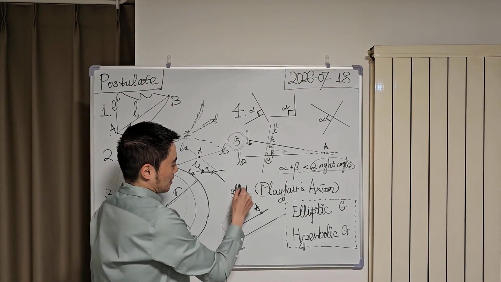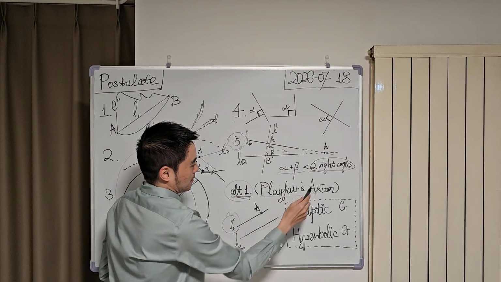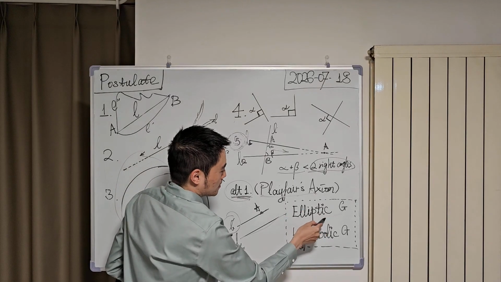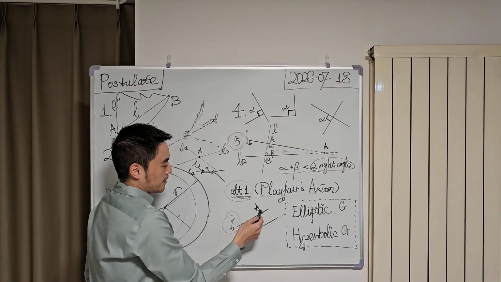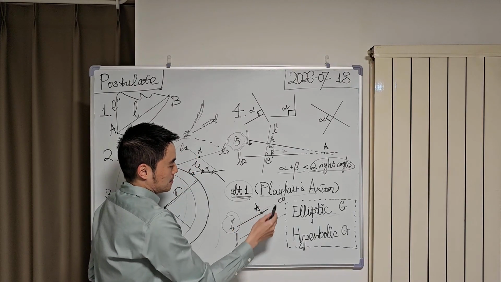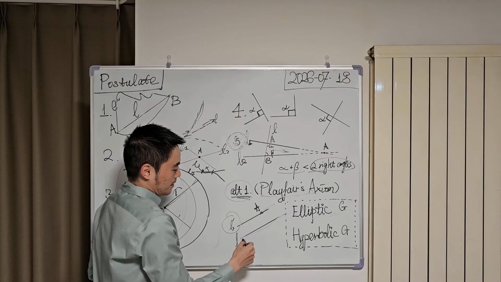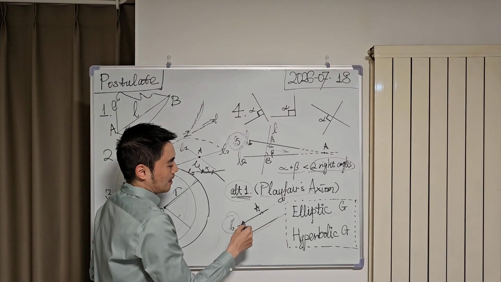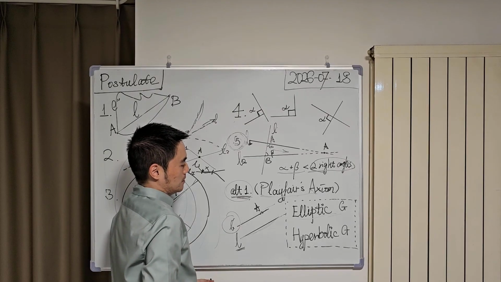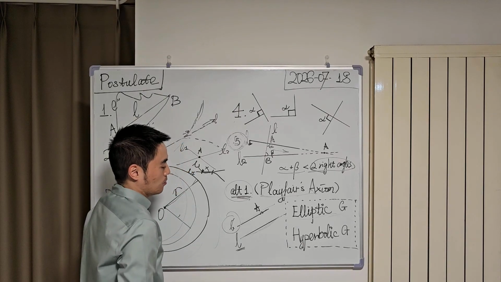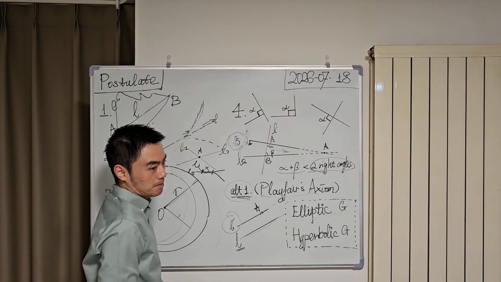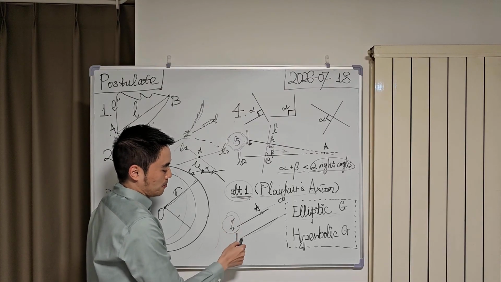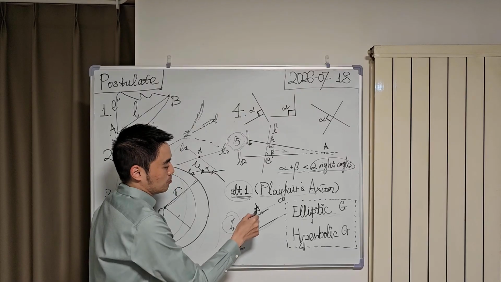So let's check out alternative 1, Playfair's axiom. In elliptic geometry, there will be no line parallel to a given straight line through a given point A. And in hyperbolic geometry, there will be an infinite number of straight lines parallel to a given straight line through a given point.